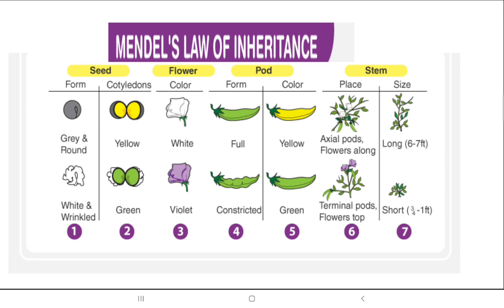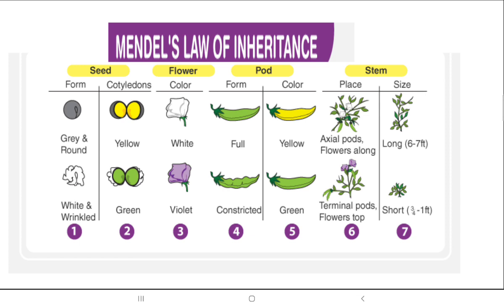Or you can have the color of the flower white, simple white, or attractive colorful. Then the pod form, maybe the pods are full or maybe constricted. The color of the pod could be yellow or green. Then the position of the flowers, axial or terminal.